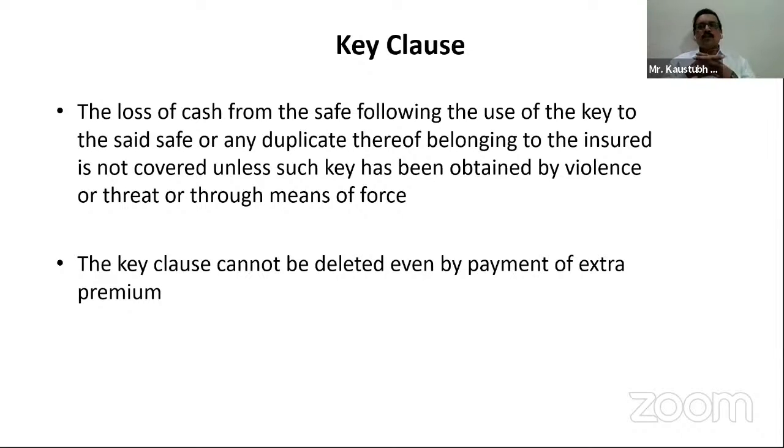The insured person may ask you to delete this clause because the loss may occur because of his negligence. He may have lost his keys, and after the loss of his keys, the burglary could have happened. In that case, the key clause will come in picture, and you cannot delete this key clause even by payment of extra premium. It means this is a mandatory thing in the burglary policy.